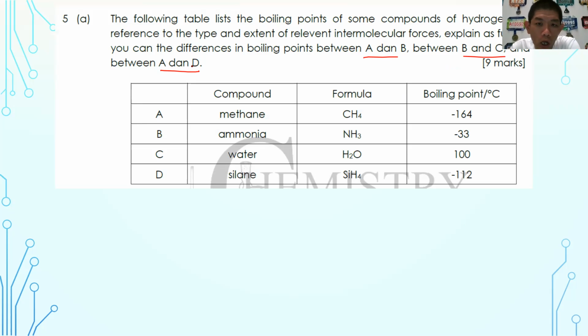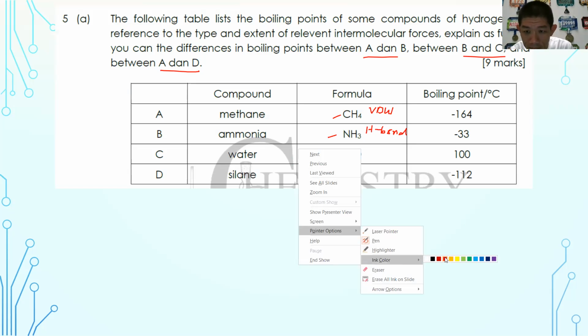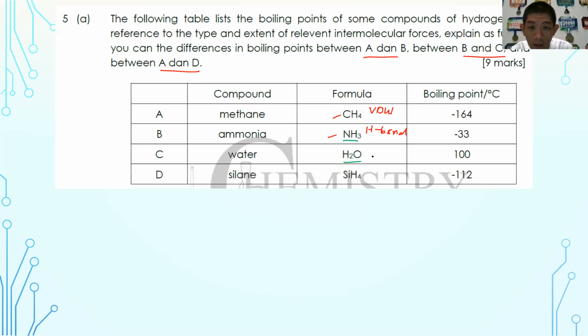Okay, so let's have a look between A and B. A and B are ammonia and methane molecules. So you have to know that one is held by van der Waals forces, while the other is held by hydrogen bond. And if you compare the second one, between B and C, so ammonia and water, both of them are hydrogen bond. Okay, so why is it that water has a higher boiling point compared to ammonia?